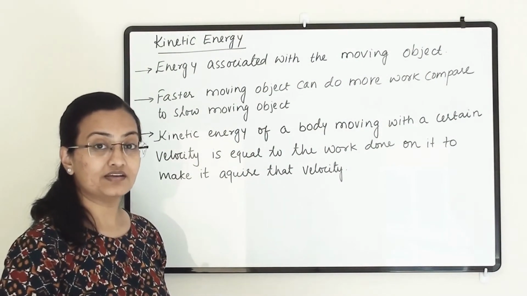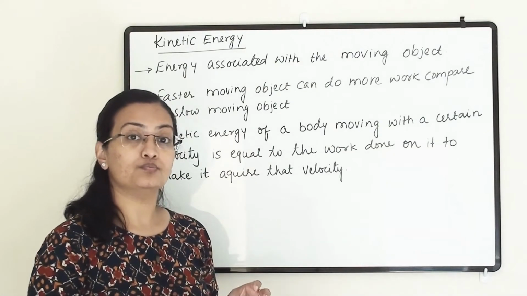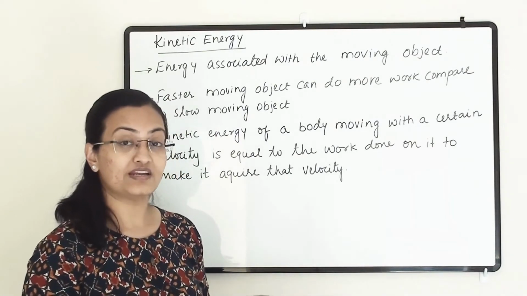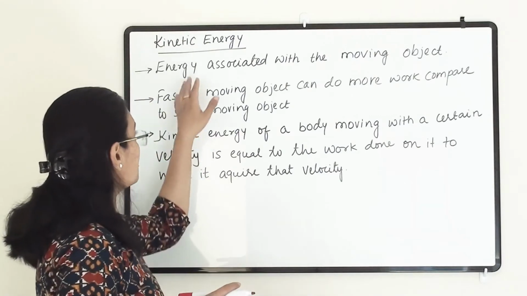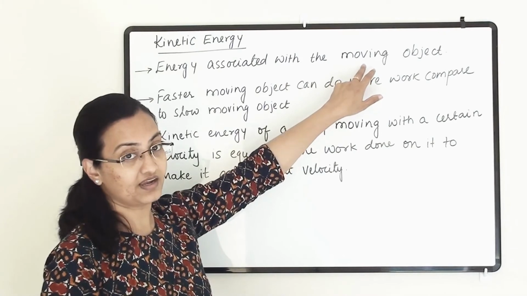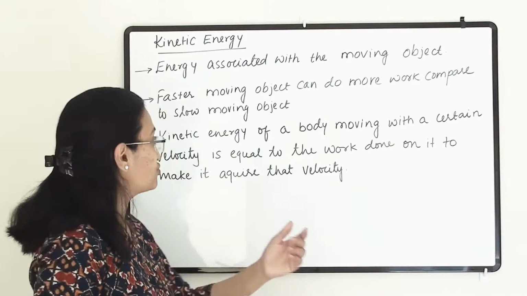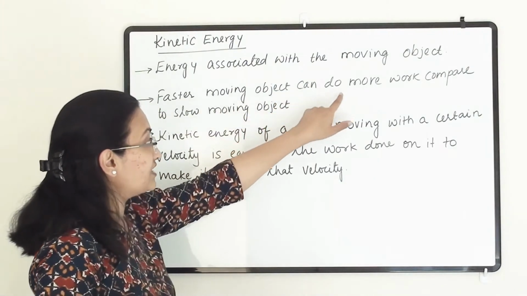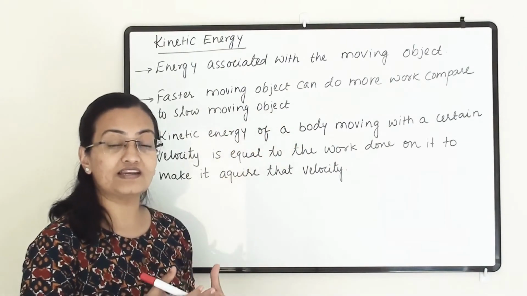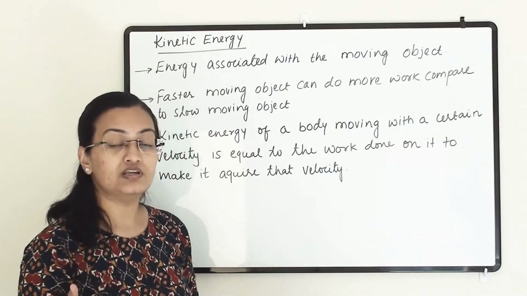So what is kinetic energy? The object possesses some energy, and that energy is due to the motion of that object. So that energy is known as kinetic energy. So the energy associated with the moving object is known as kinetic energy, because the object possesses that energy due to its motion. A faster moving object can do more work compared to a slow moving object. Now whatever energy it possesses, with that energy the object will do some work.